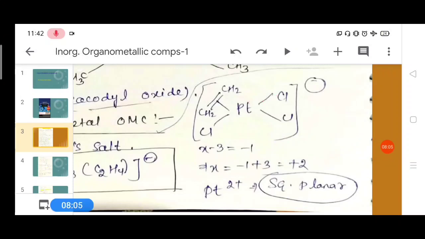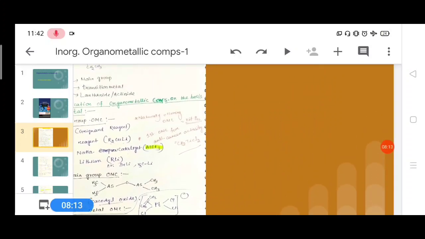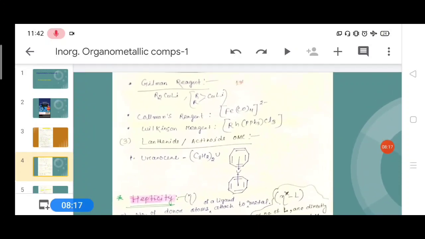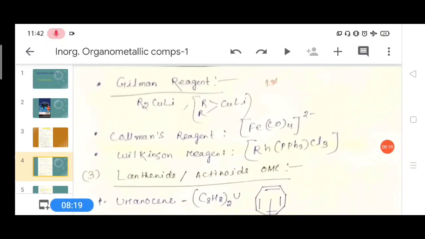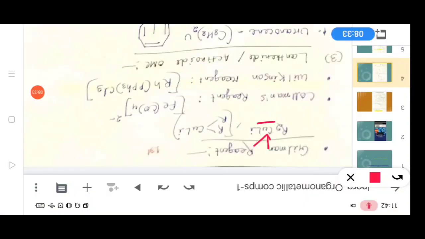It is a square planar complex. You have to remember that Zeise's salt is a transition metal organometallic compound, the first example of transition metal organometallic compounds. The next example of a transition metal organometallic compound is R2CuLi, dialkyl copper lithium. Copper is a transition metal like this.